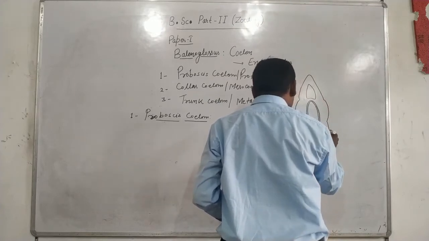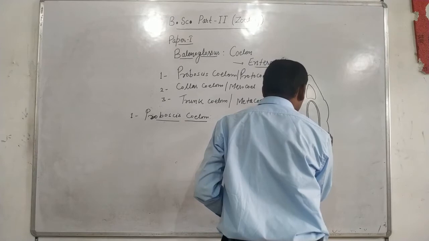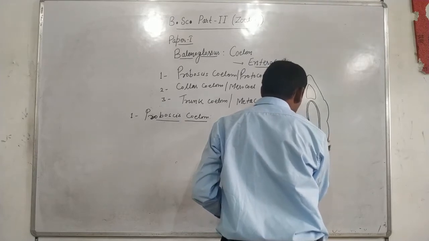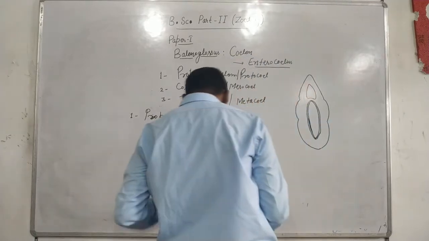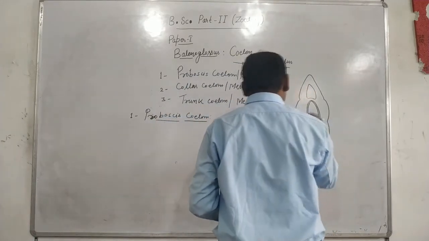The position of different types of coeloms in the embryonic stages is represented as in the figure.